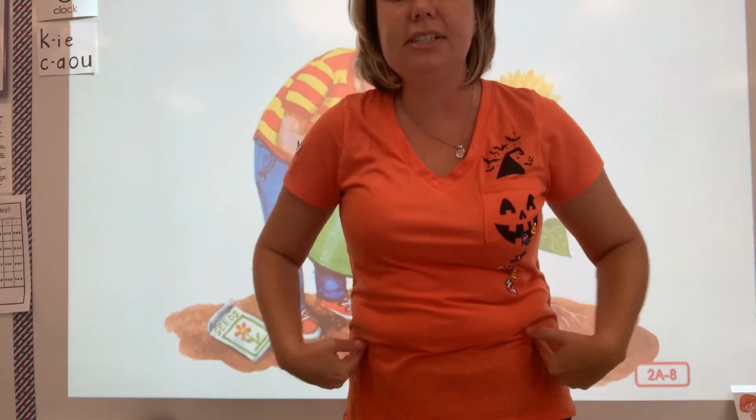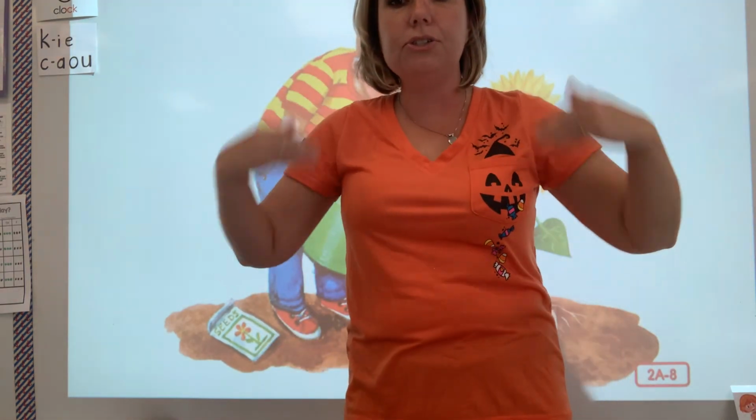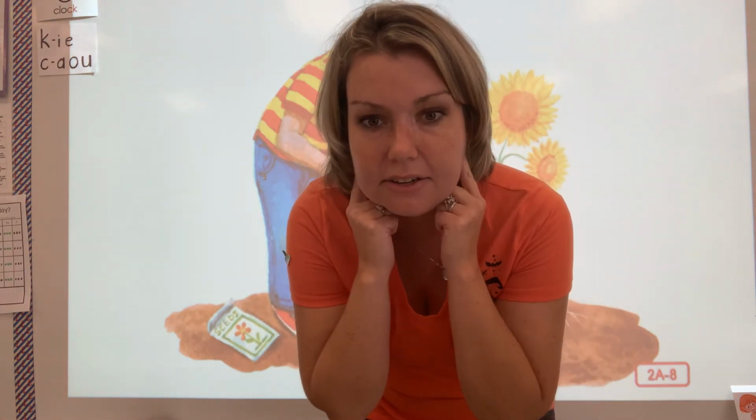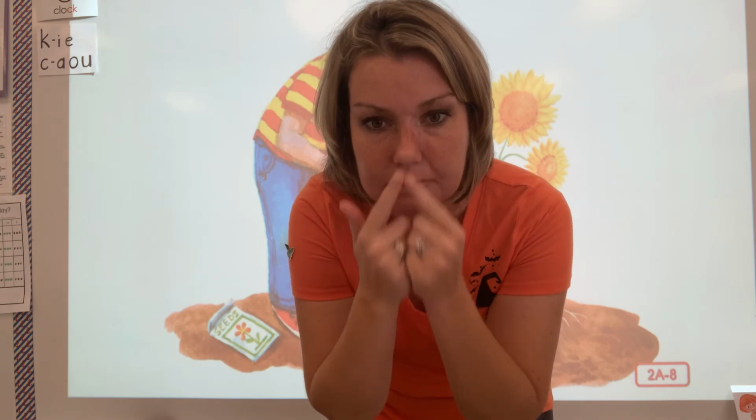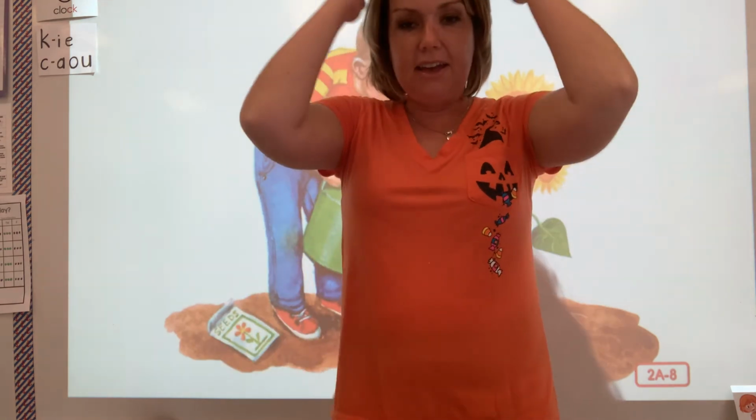Head, shoulders, knees, and toes, knees and toes. Eyes and ears and mouth and nose. Head, shoulders, knees and toes, knees and toes. All right, a little bit faster. Can you do it as fast as you can?